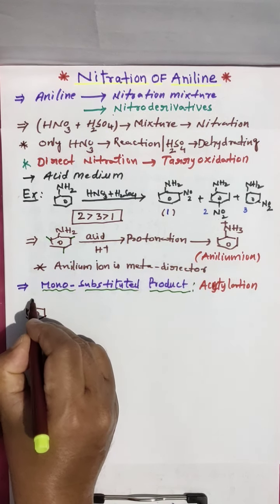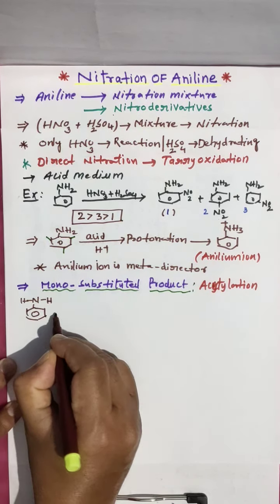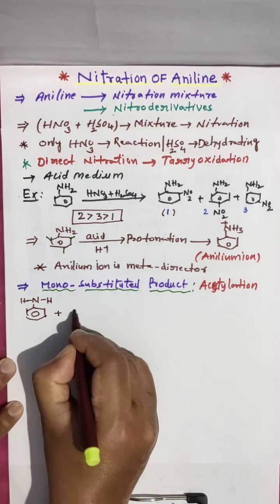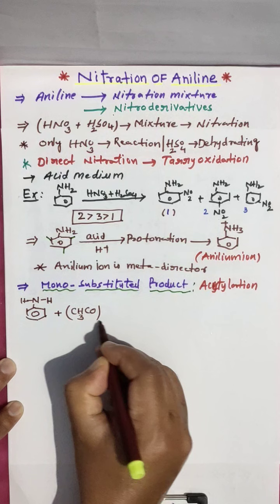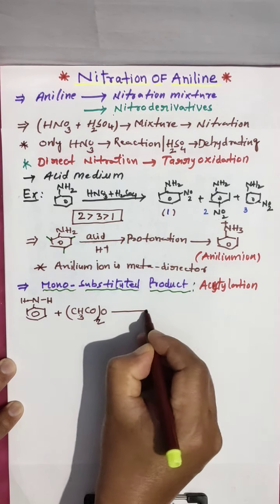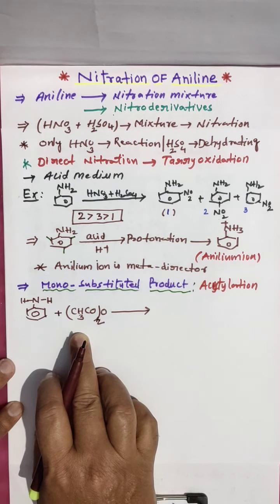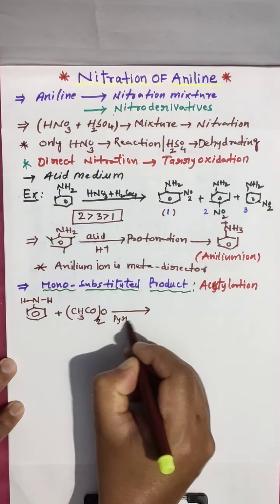This you are getting NH2. This is treated with (CH3CO)2O, giving rise to acetylation, acetic anhydride in the presence of pyridine.